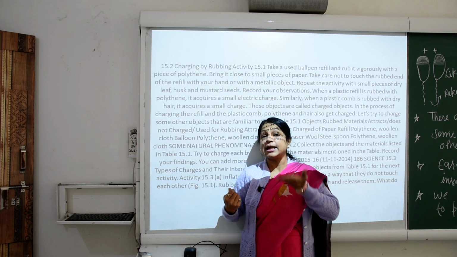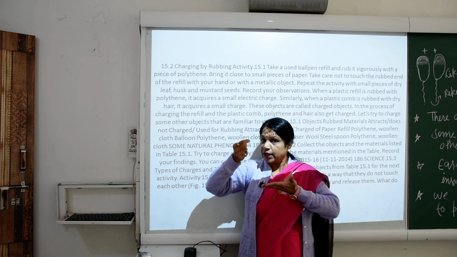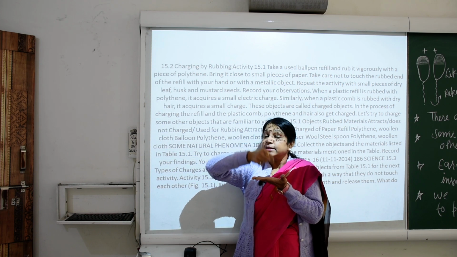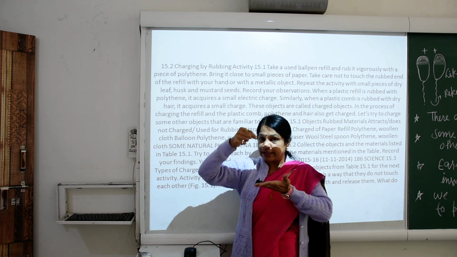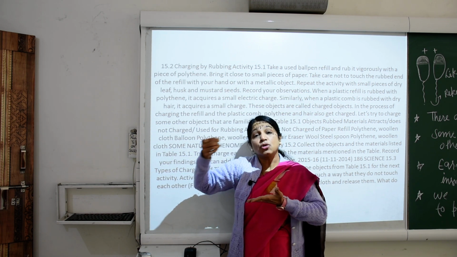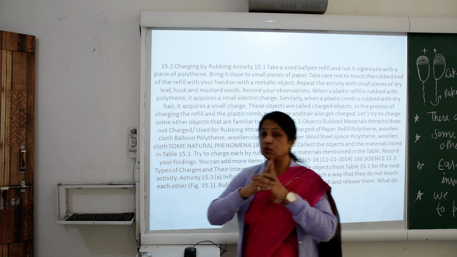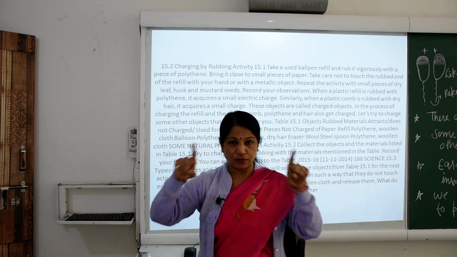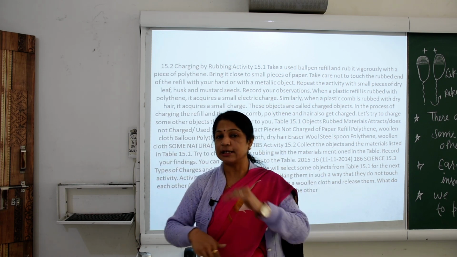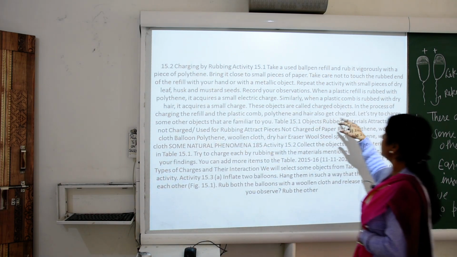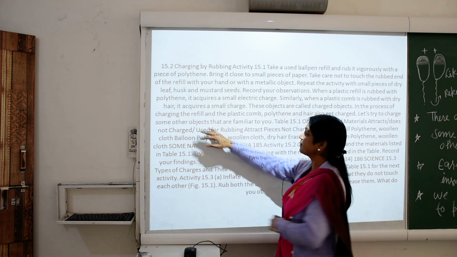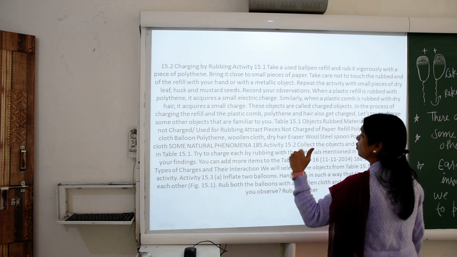When we take a few paper bits and bring them near a comb, the paper bits are attracted towards the charged comb. So this is also an example of the transfer of charge from one substance to another substance. Now further, let's try to charge some other objects that are familiar to us.